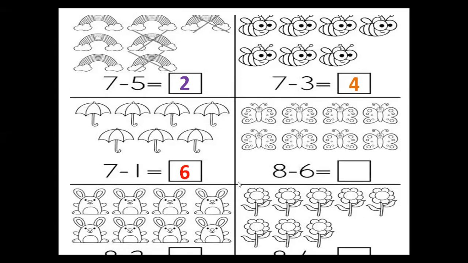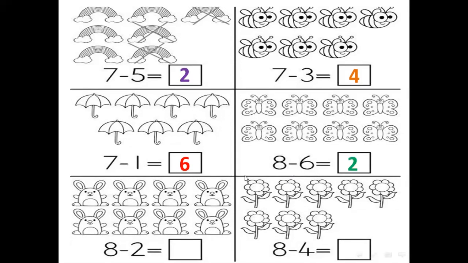Okay, the next equation, Berry, here. Read the equation and do it. 8 minus 6 equals. Equals what? After 6, 7, 8. How many fingers? The result is 2. Excellent. The result is 2. 8 minus 6 equals 2. Thank you, Berry.